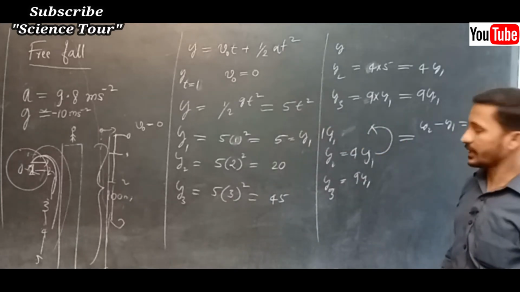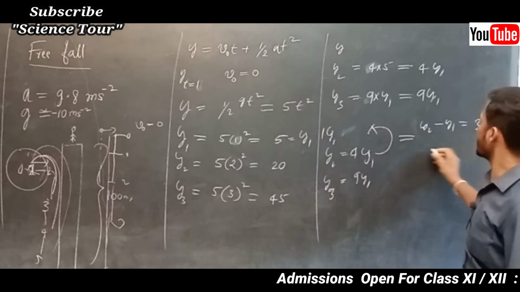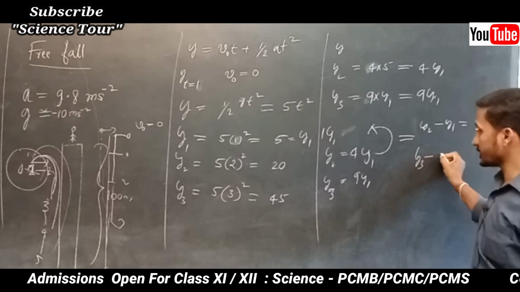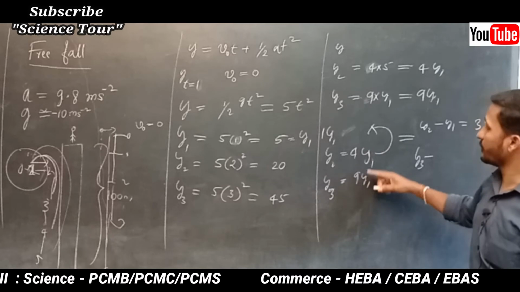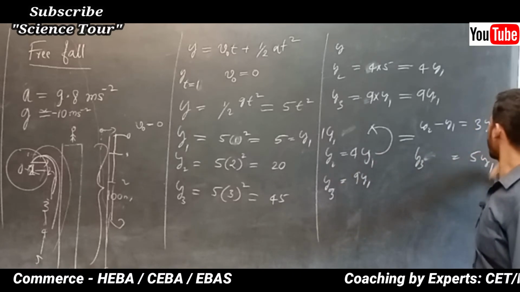First second it is 1 time y1, second it is 4y1 minus y1, that is 3y1. Next second it is y3 minus y2, that is 9y1 minus 4y1, which is equal to 5 times y1.